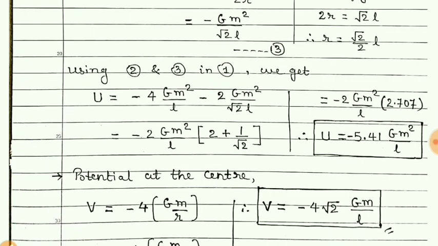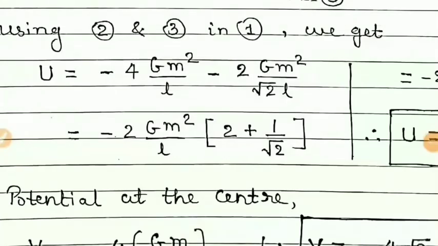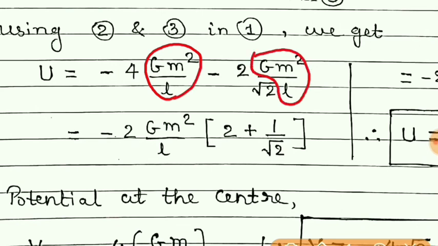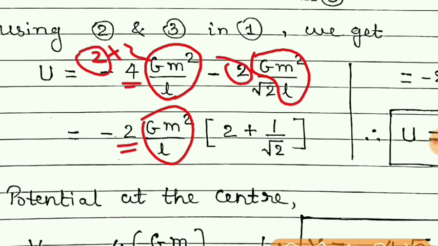Now simplification. What is common in both these terms? Here in these two terms, Gm square upon l, Gm square upon l, that is common, as well as 4, which means it is 2 into 2, so 2 is common, and the negative sign.